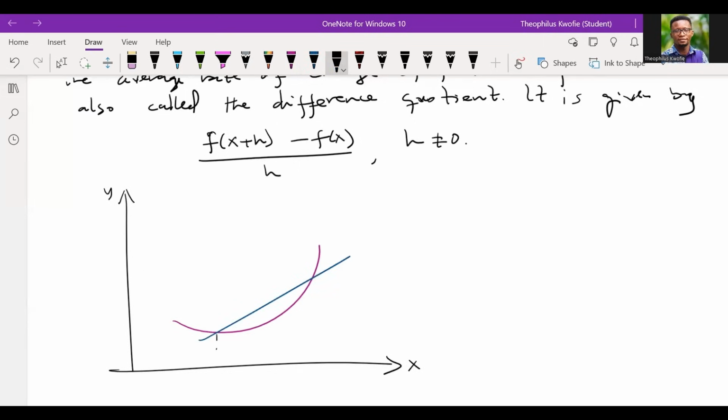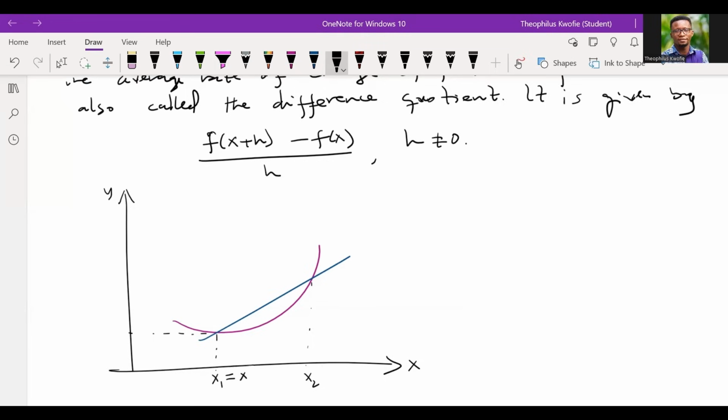So let's suppose this is your x1, and this point is your x2. Based on x1, we can find f of x1, or f of x2. But let's suppose your x1 is just, let's name it x.